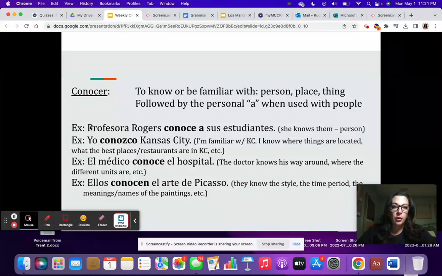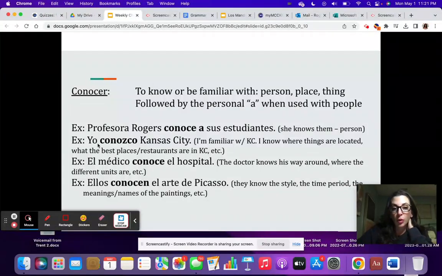So, for example, Profesora Rogers conoce a sus estudiantes. So when you're saying that who or what you know is a person, that's why it's called the personal a. Then you use the a after conoce. Compare that with yo conozco Kansas City. We don't have the a porque Kansas City no es una persona. Right? It's not a person, so we don't need the personal a.